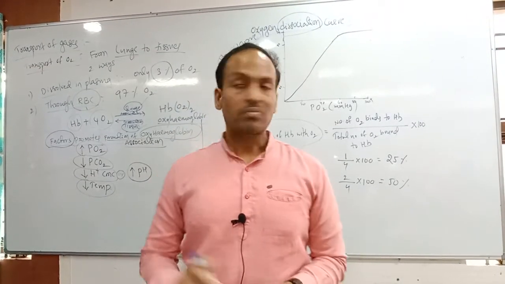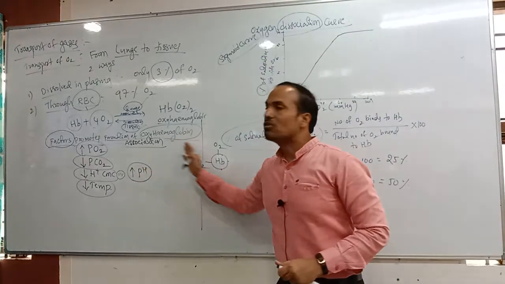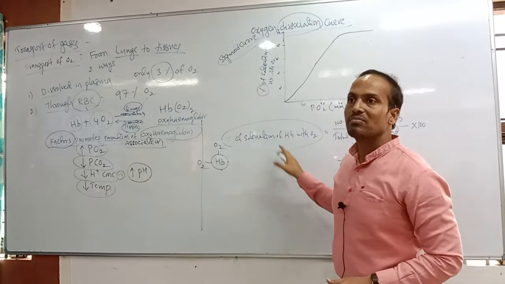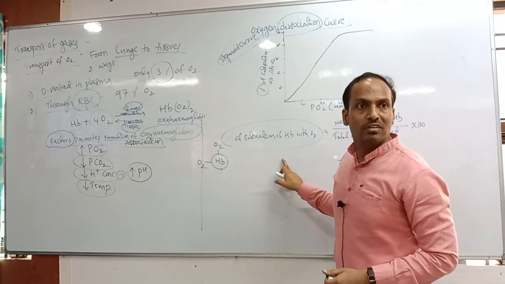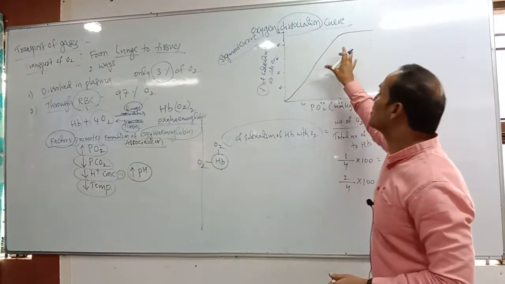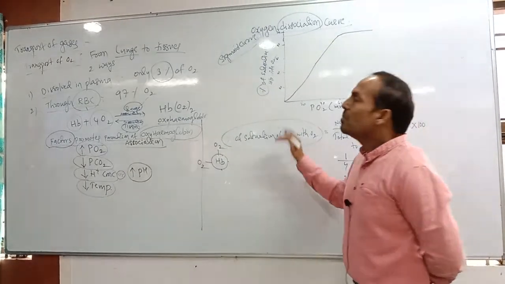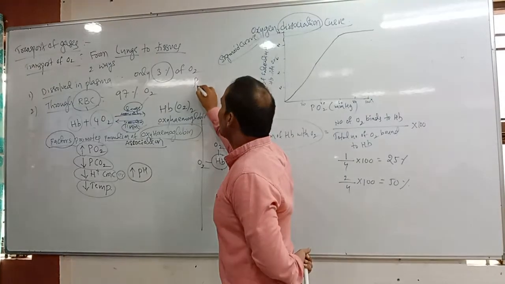Okay? So you have to solve the questions confidently, in case the question is given from this. Okay, students, this is totally association and dissociation. And very, very important, sometimes they give P50.